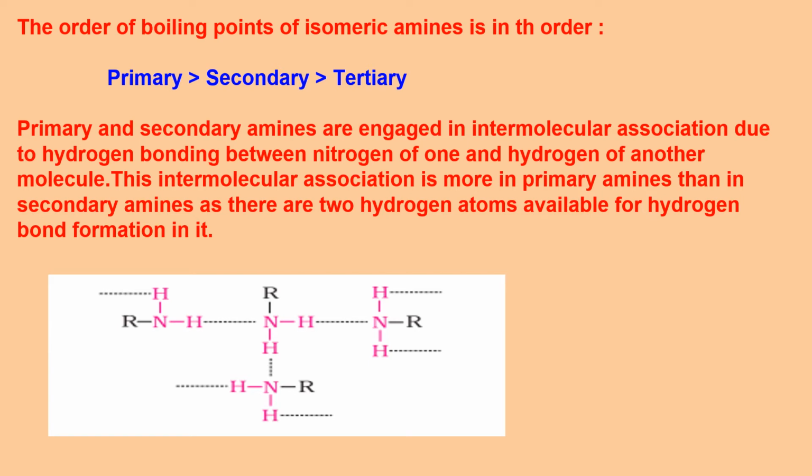And the order of boiling point, these are the two things we get confused between. If I discuss boiling point, I have to talk about the intermolecular force of attraction between the amines only. Primary amine RNH2 bonds with another RNH2 as shown here. So this is H bond, this is H bond with the other molecule.